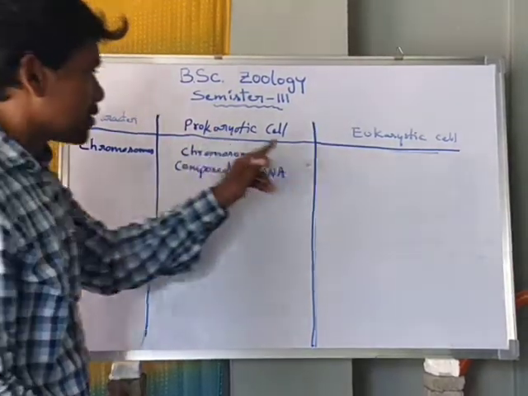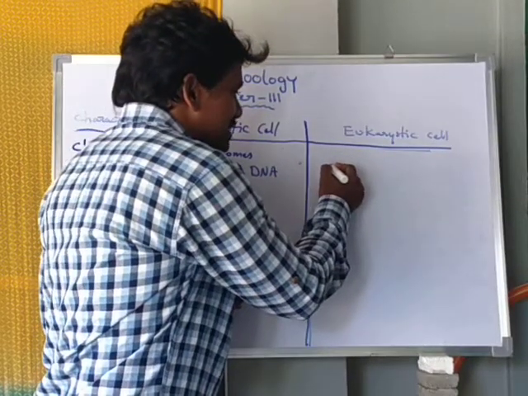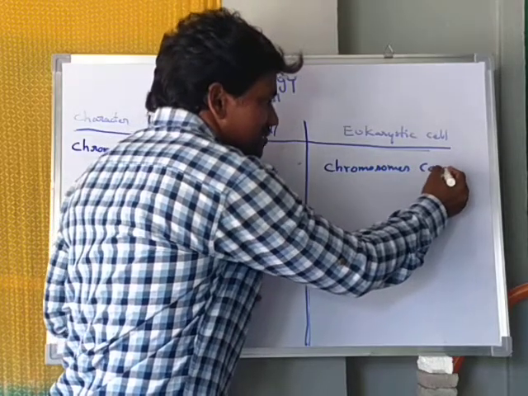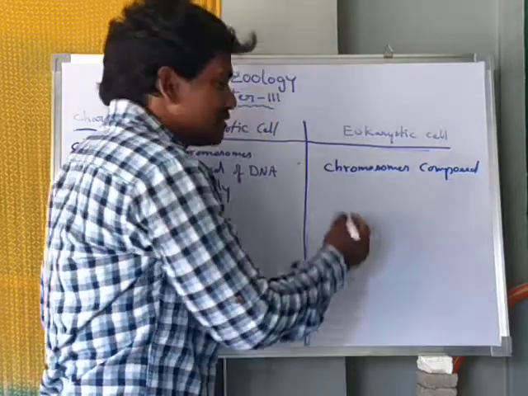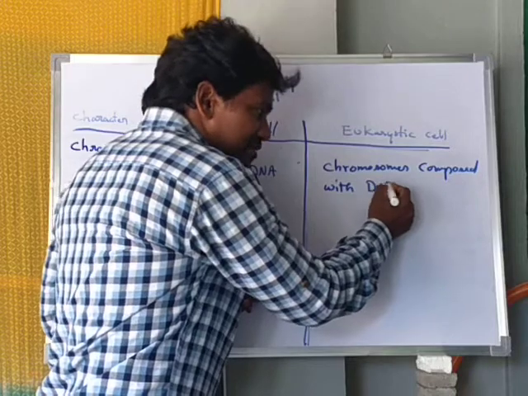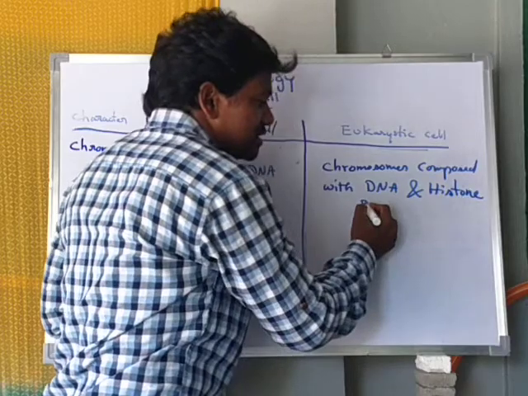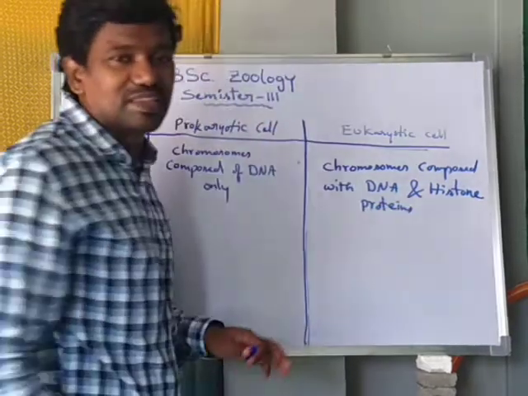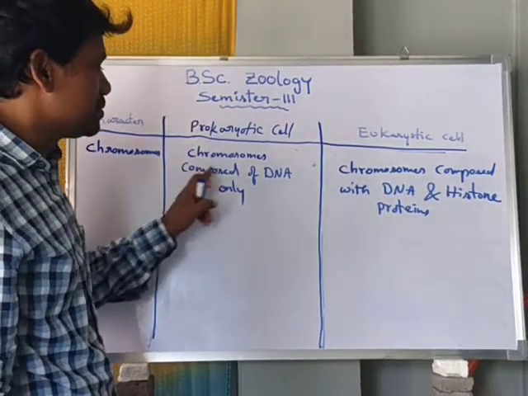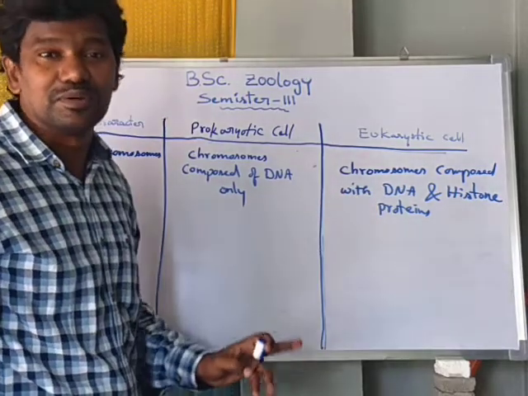The chromosomes which are present in eukaryotic cell are composed of DNA and histone proteins. So when we take the chromosomes in prokaryotic cell, chromosomes are composed of DNA only, but here the chromosomes are composed of DNA and histone proteins.